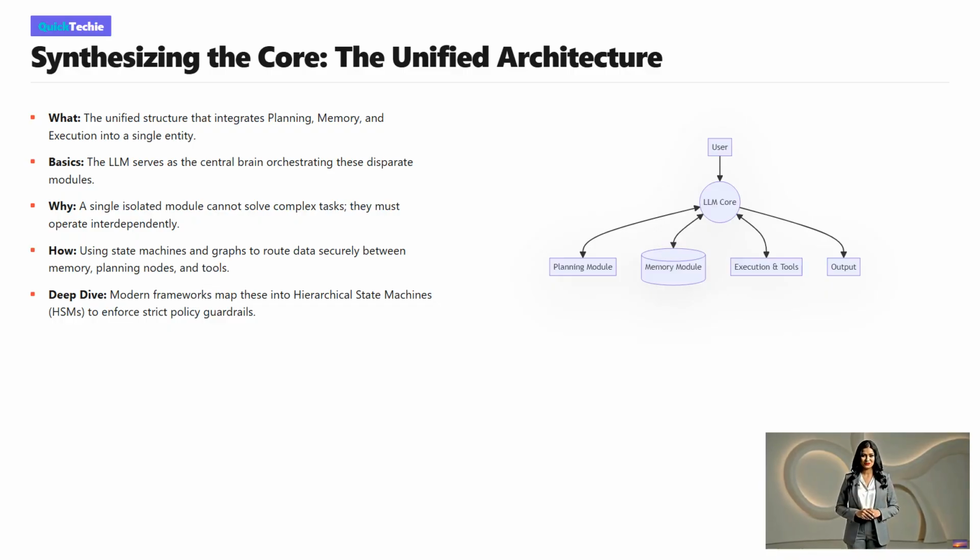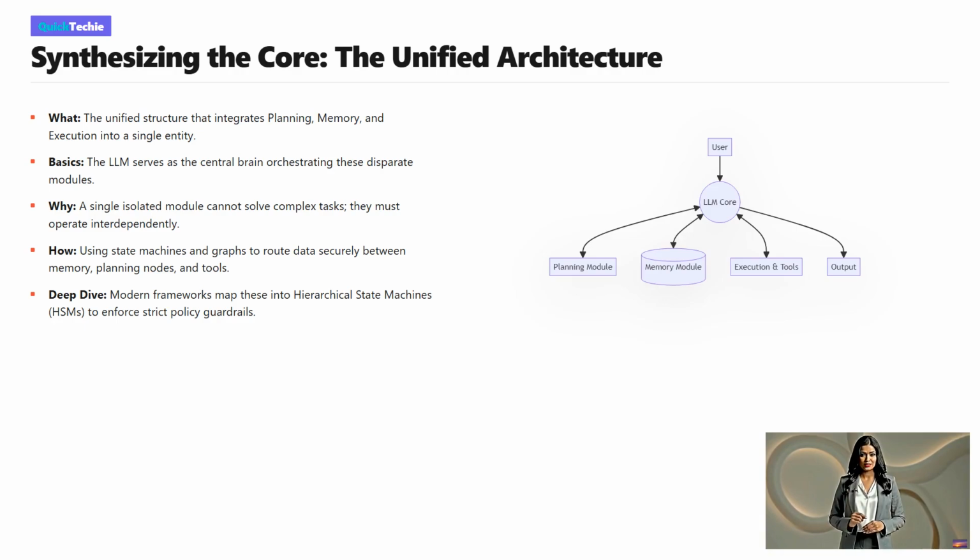They use state graphs to route data securely between these components. Diving deep, modern enterprise systems use hierarchical state machines. This means the agent operates inside strict, defined superstates, ensuring that while it has autonomy, it cannot violate core safety policies and guardrails. Look at this central hub model.